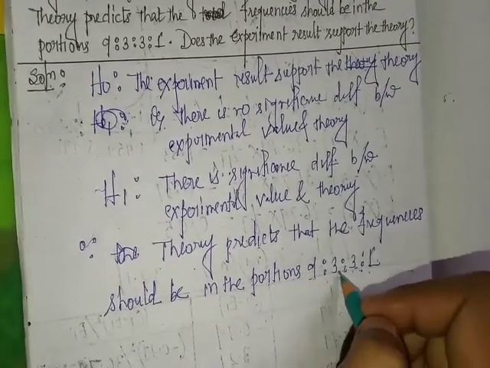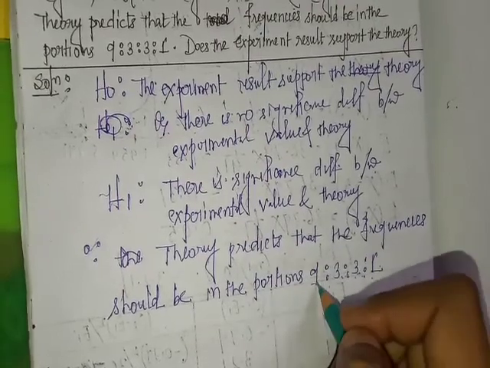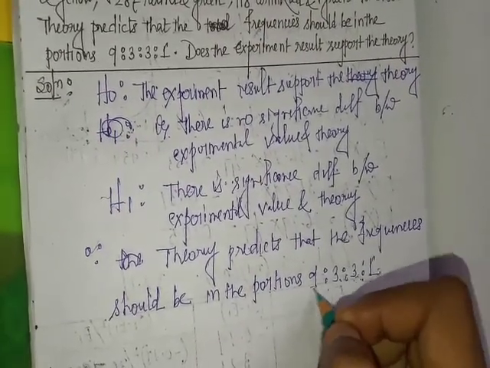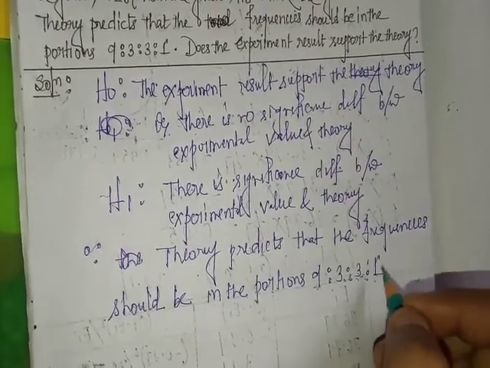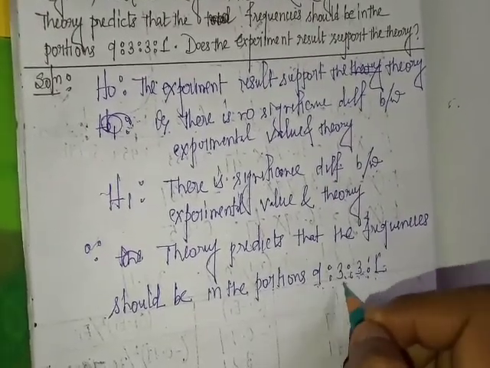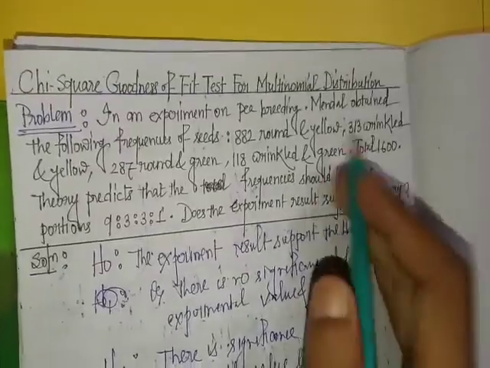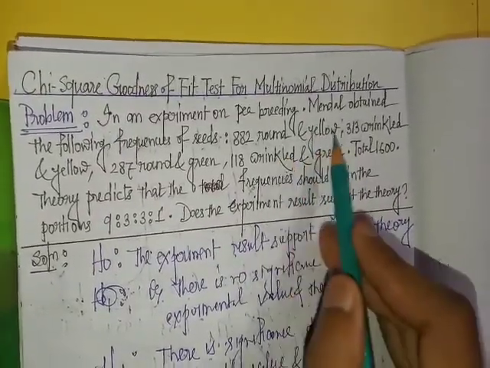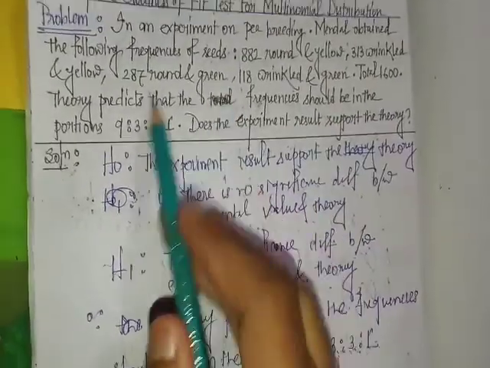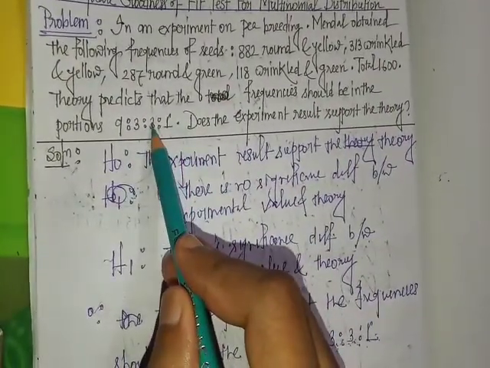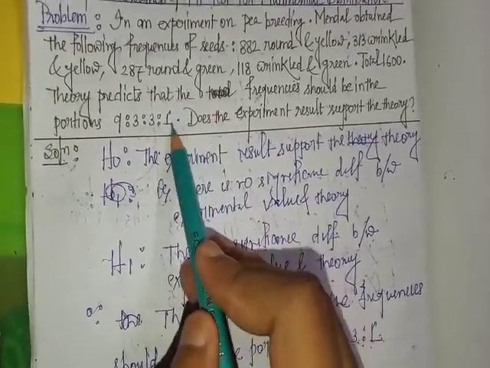Probability of 3 is 3 by 16, and probability of the other 3 is also 3 by 16, and probability of 1 is 1 by 16. Here 9 means round and yellow, 3 means wrinkled and yellow, the other 3 means round and green, and 1 means wrinkled and green.